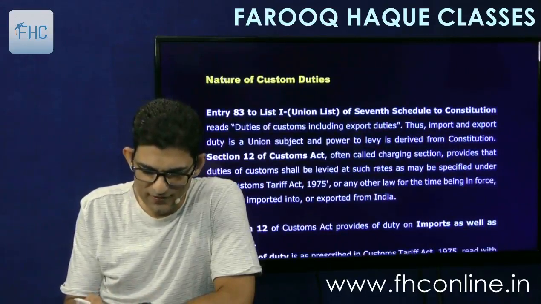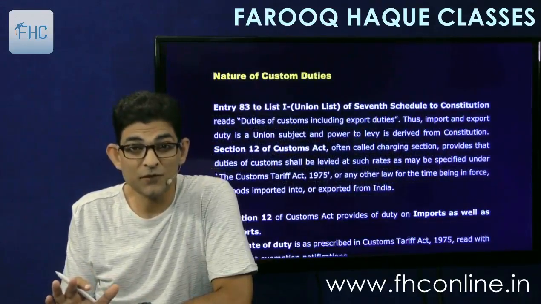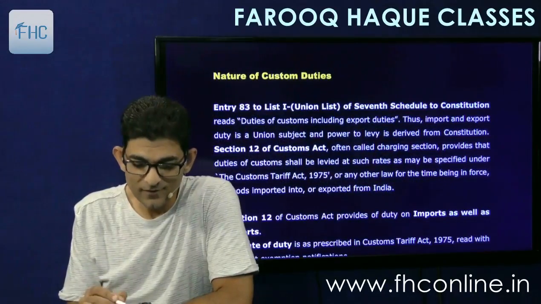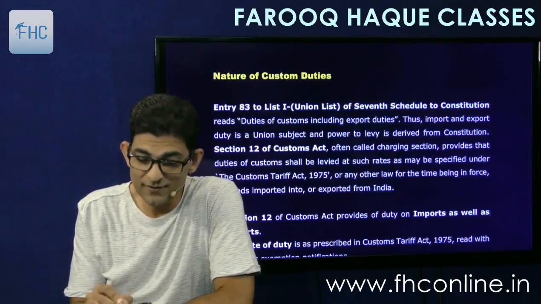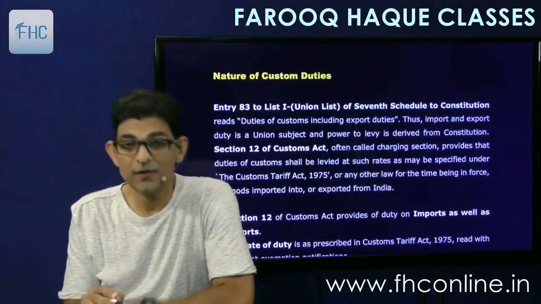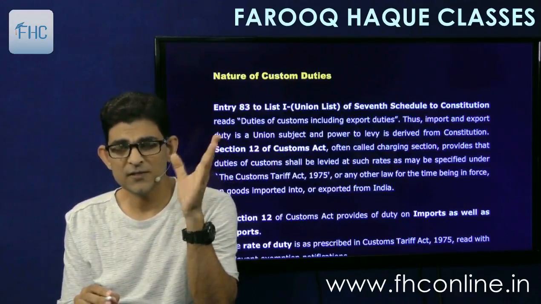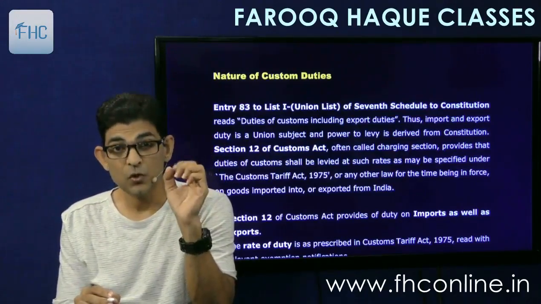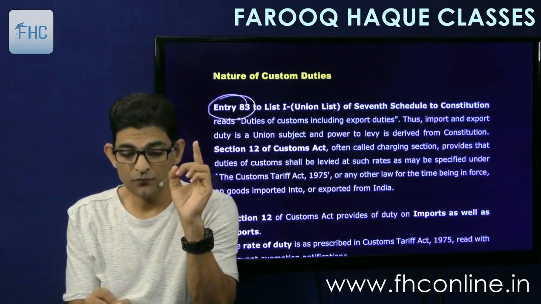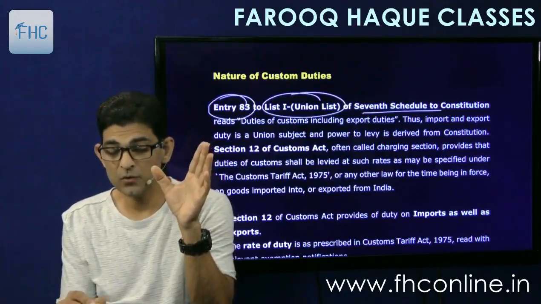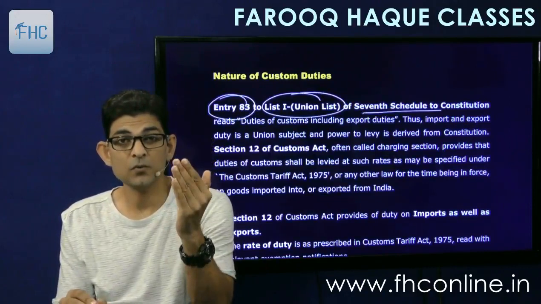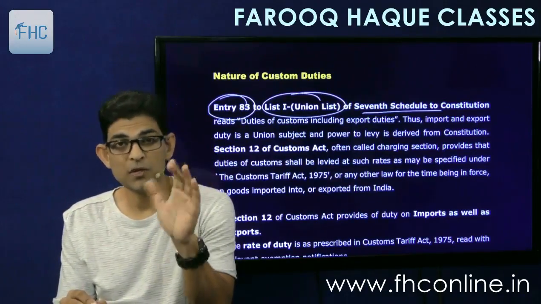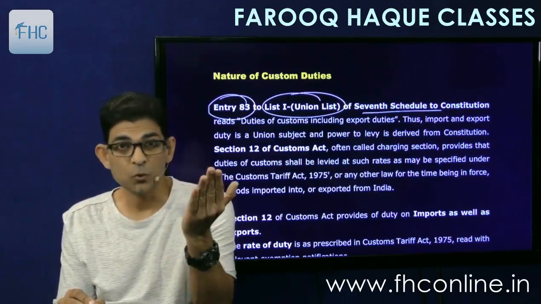Then straight away come to the next topic, nature of customs duties. Here comes the important legal point that we have to study. Entry number 83 of the union list of the 7th schedule of the constitution gives the right to the parliament to charge customs duties, and customs duty includes import duty as well as export duty.